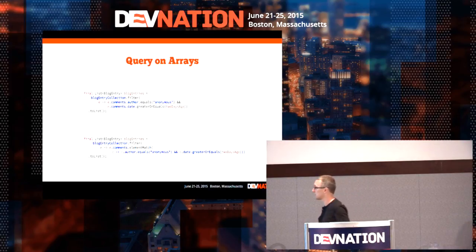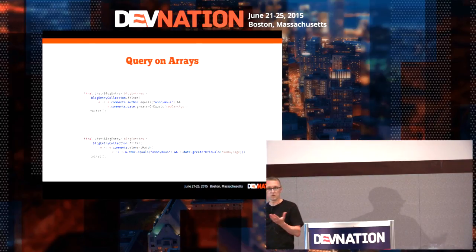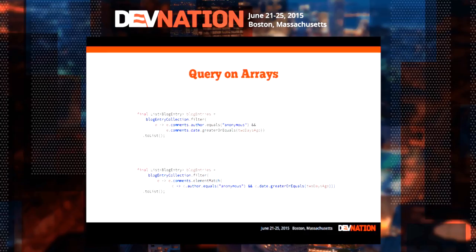So we can do something like this instead. MongoDB has something similar, and the way I use Lambda expressions matches this. We have a first Lambda expression here, which takes a blog entry, and we use comments. On each comment, we apply an element match operation, and we take comments whose author is anonymous and date is less than 2 days ago. So we have lambda expressions inside lambda expressions, like the Inception movie.